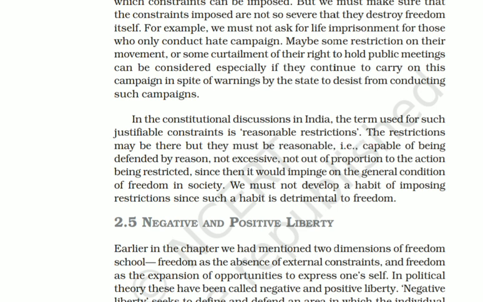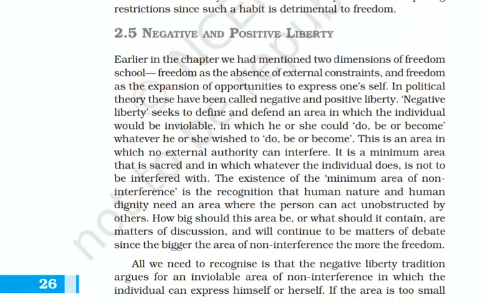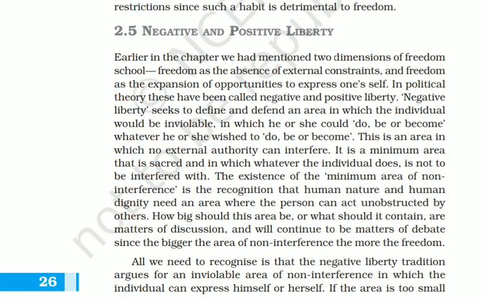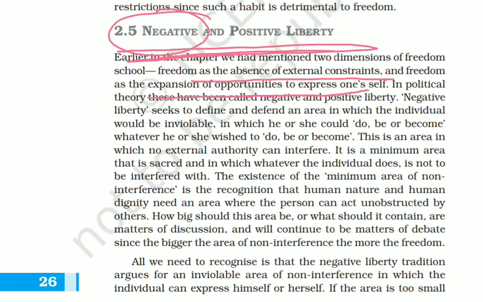Next, there are two types of liberty. One is positive liberty and another is negative liberty. We had already discussed that freedom has two dimensions: one is the absence of external constraints and another is the expansion of opportunity to express oneself. What do we mean by negative and positive liberty? The names negative liberty and positive liberty do not mean that one is negative and the other is positive. No, it is different. The names are just given as negative liberty and positive liberty.